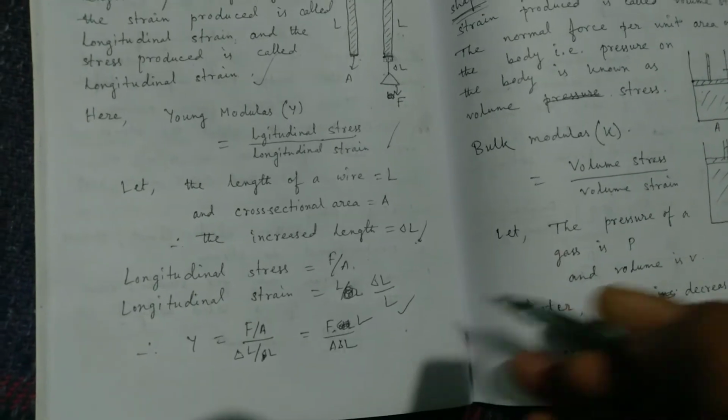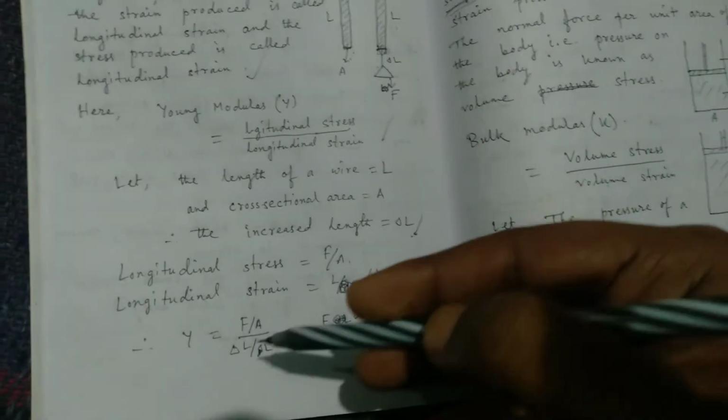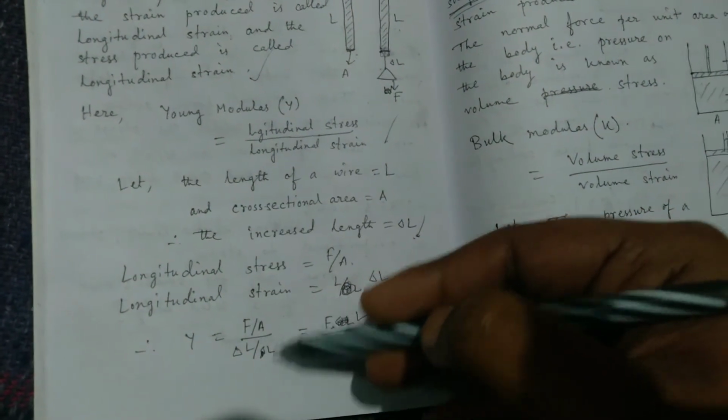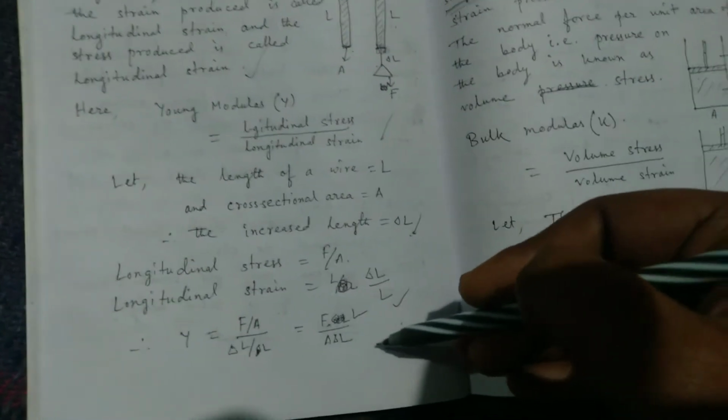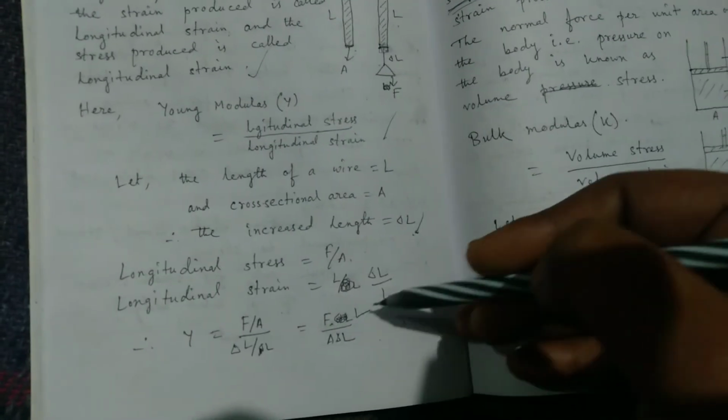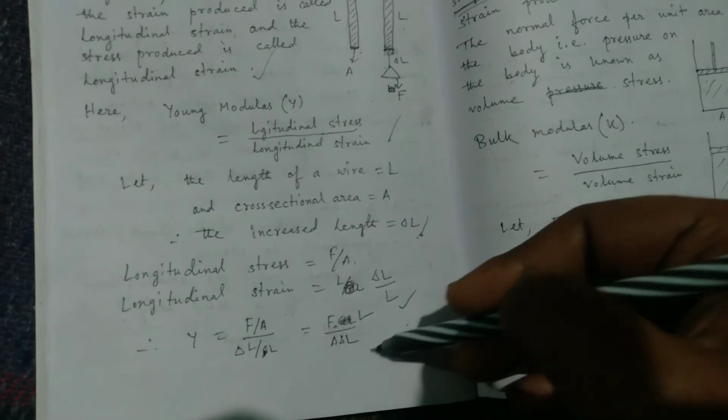So Young's modulus is the longitudinal stress by longitudinal strain. Its formulation is in this way: F L by A into delta L. So this is the Young's modulus for solids.